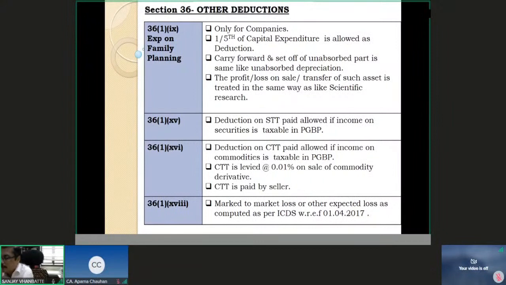Janvi Agarwal is asking me, in case the employer has not paid within 15 days, then the employer has to pay 2000 rupees to the employee because it is lost to the employee. It is a debate in itself. Even if the employer does not make the deduction, still he has to pay 2000 rupees. And if he deducts 2000 rupees and does not pay to the fund, then it is lost.